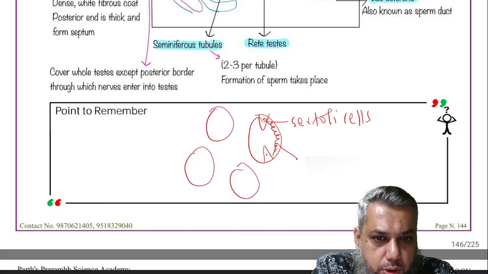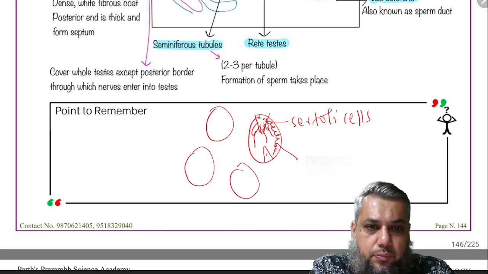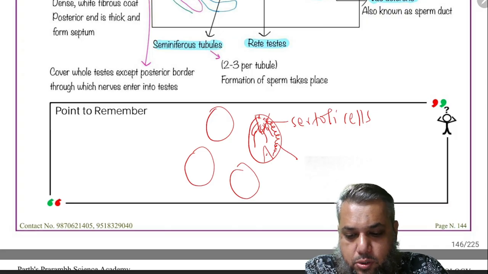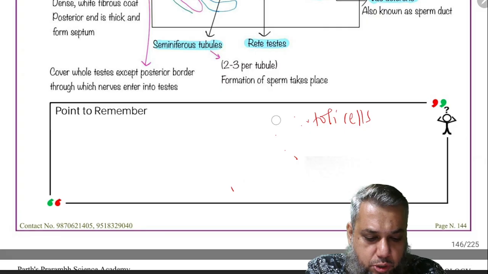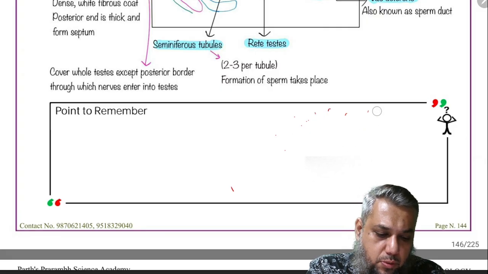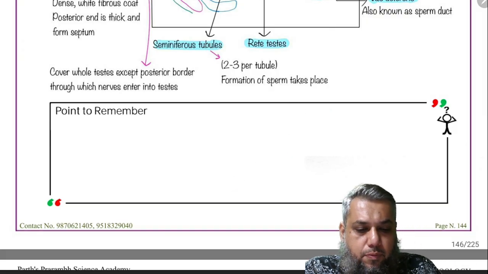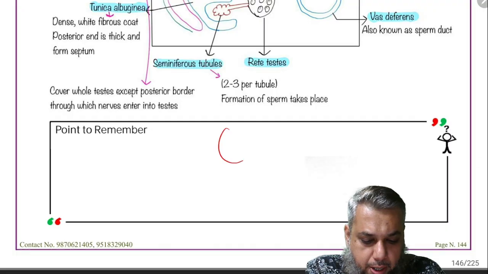And the sperms that form develop, and you will see them attached. The sperms will be attached to these seminiferous tubules, taking nourishment from the seminiferous tubules. And then the release of the sperms into the lumen of the seminiferous tubules is called spermiation. The entire process of formation of sperms is called spermatogenesis. Sperm formation is called spermatogenesis. One more point will come here.